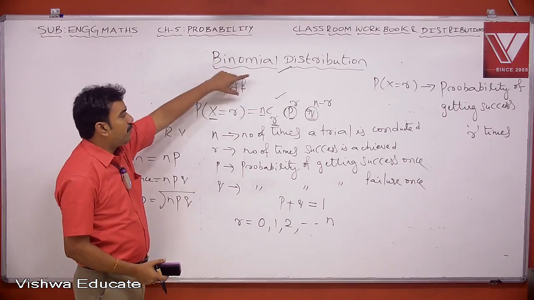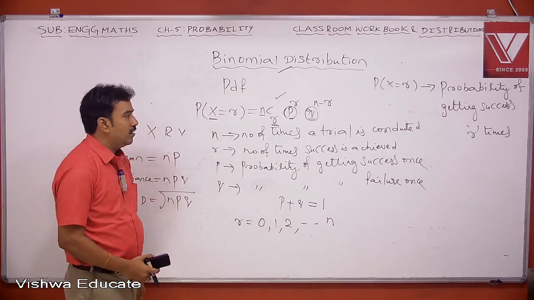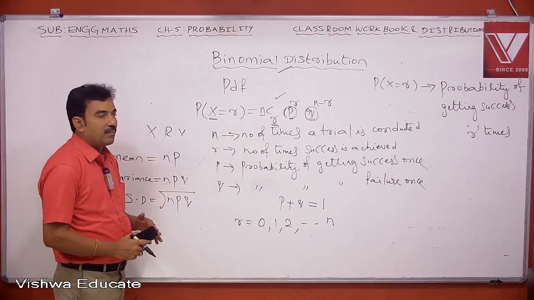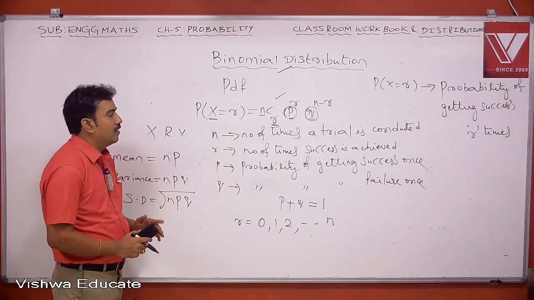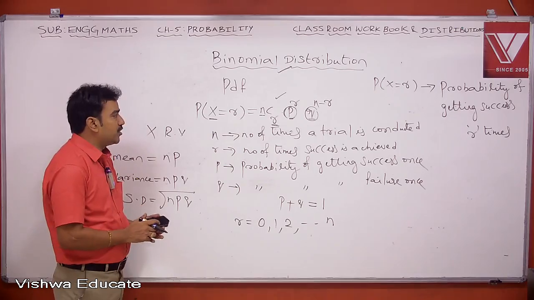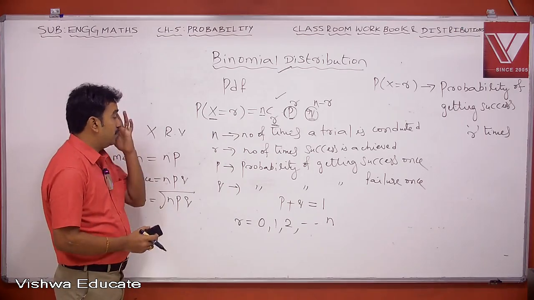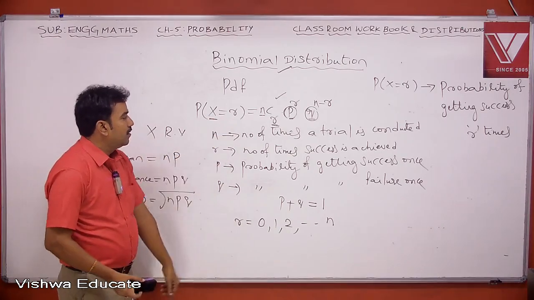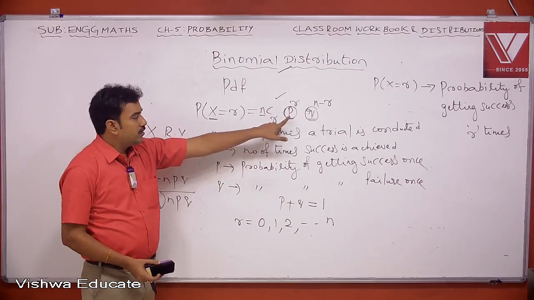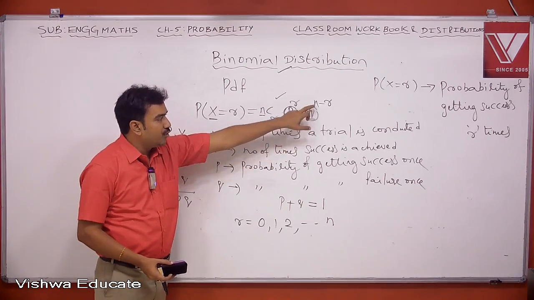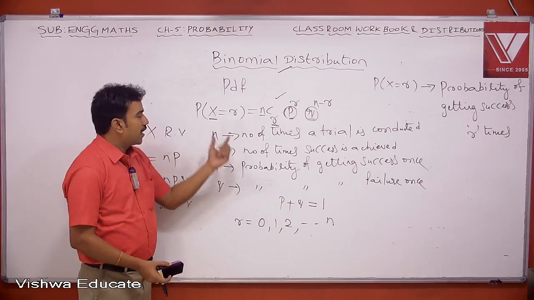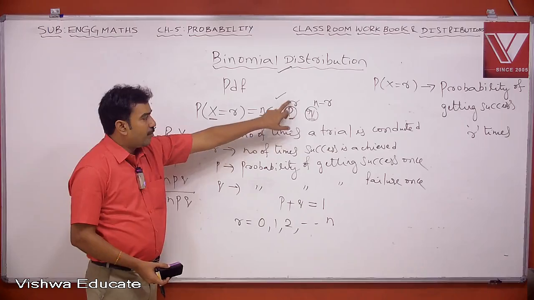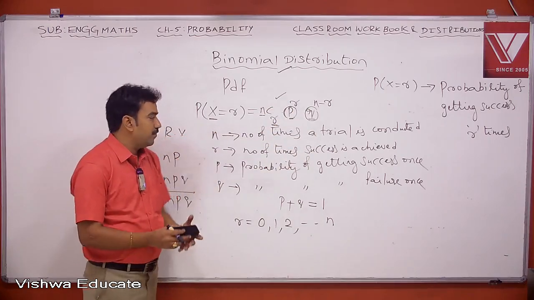The PDF in binomial distribution is given by capital P of x equal to r equal to nCr into small p power r into small q power n minus r, where